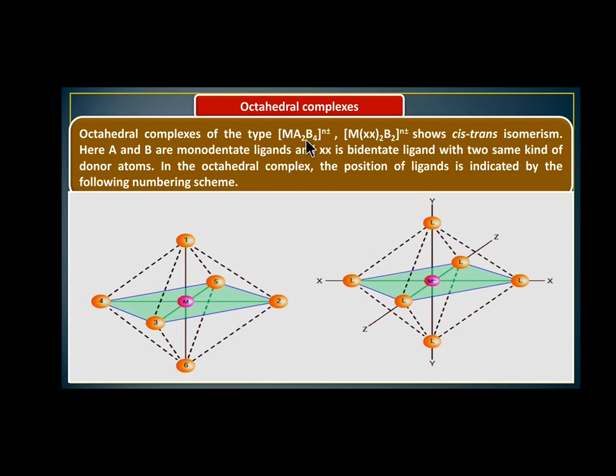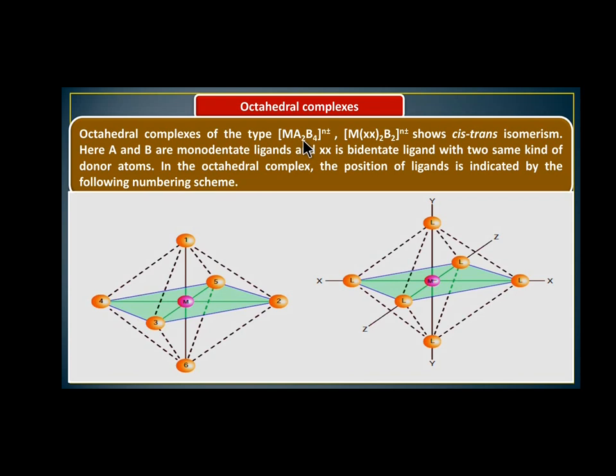Total number of ligands or coordination number should be 6. So just calculate the number of ligands. Metal A2, B4. So total number of ligands is 6. So it exists as an octahedral complex. So it is one general form of complex.